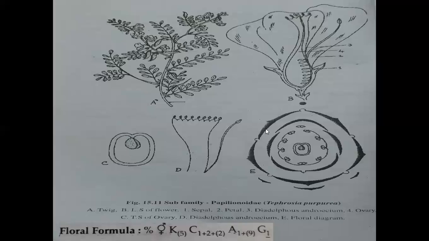Diclamydous, heterochlamydous, they can be divided into 2 colors. Pentamerous: pentamerous means 5 sepals and 5 petals are present. And perigynous or hypogynous flowers. Perigynous means calyx, corolla and androecium develop on the lateral side of the ovary. Here it is, the lateral side of the ovary. This type of development is called perigynous. The perigynous flower shows a superior or inferior ovary.